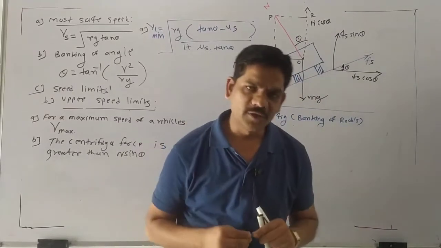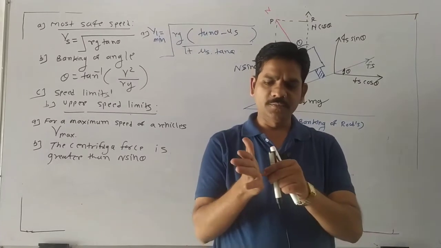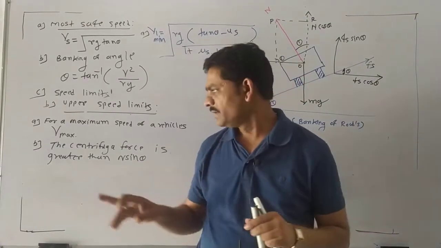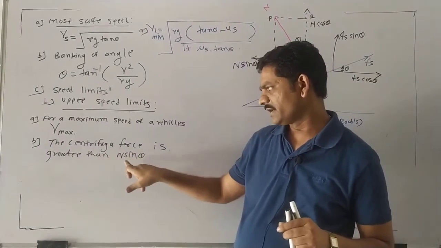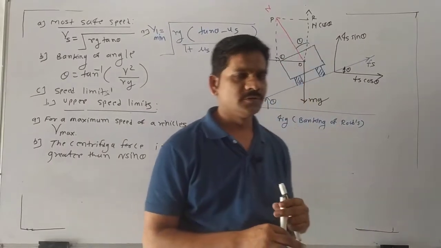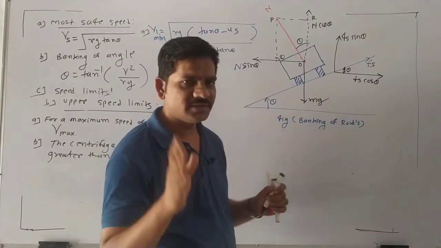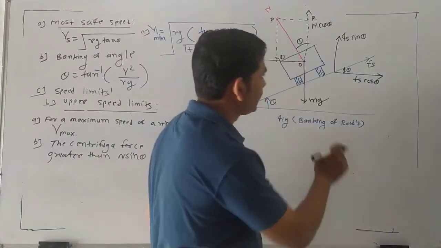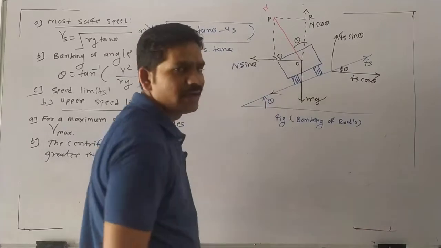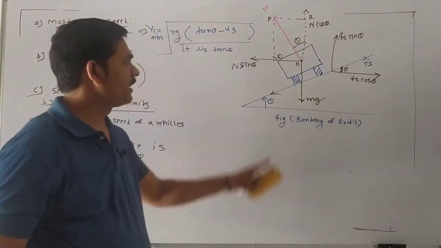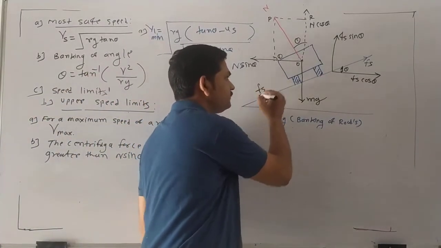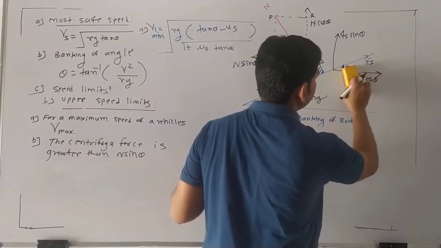We know the definition of centrifugal force: the force which acts along the radius and away from the center. It means the centrifugal force is more than the centripetal force. So in that situation, what is the change in the diagram? The static friction will act in the downward direction, or towards the direction of n sin theta. Now this is the modification in the diagram.